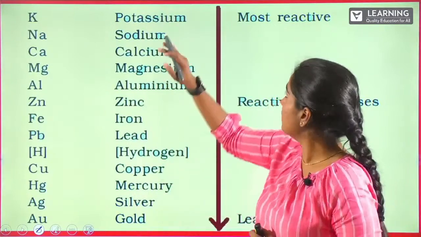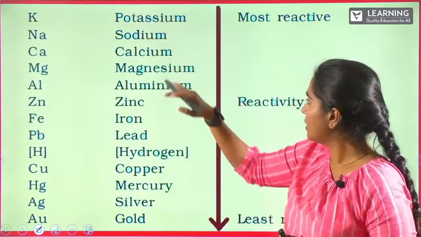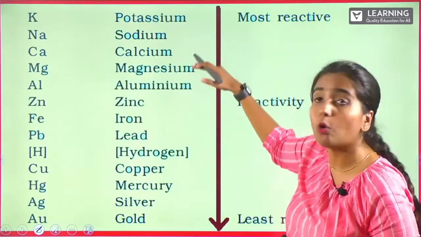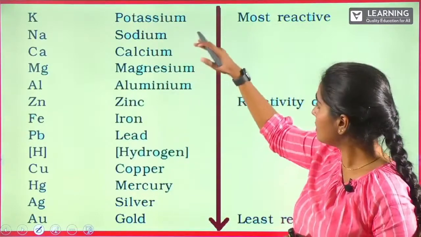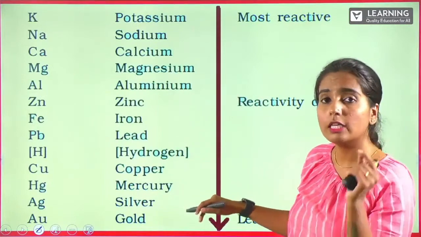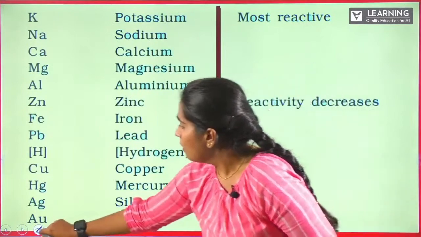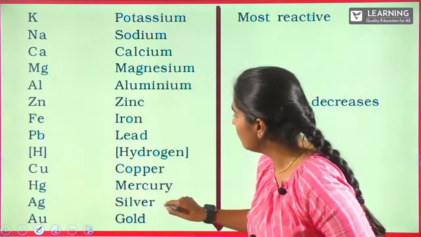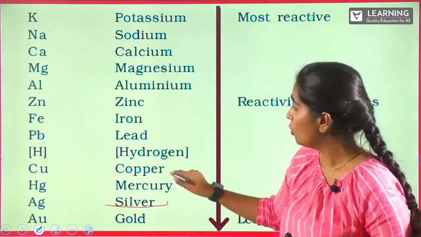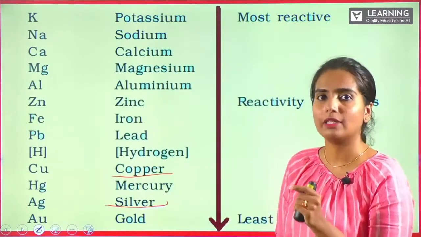You can see the most reactive, potassium, is in the first place, and as you go down this list, the reactivity decreases. I told you, silver is less reactive than copper because silver is present below copper here. So obviously the reaction doesn't happen.